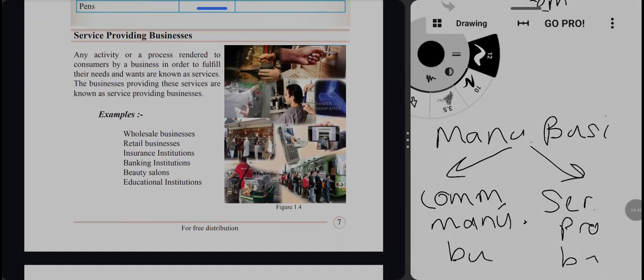The second part is service providing business. What does a service mean? A service means an activity or a process. So a service providing business is a business that does an activity or a process to fulfill a customer's needs and wants. A commodity is tangible and physically existent, but a service is not tangible and not physically existent. It is just an activity or a process to fulfill customer needs and wants.